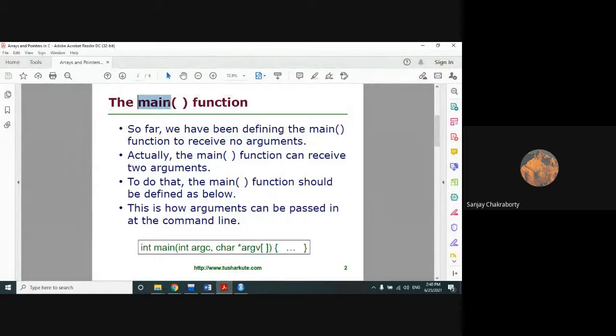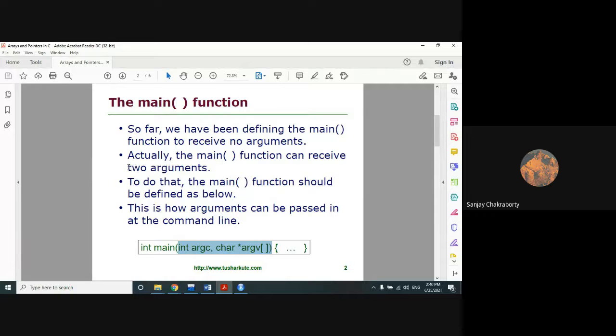Now what are command line inputs? Command line inputs are actually given within the main function. Till now, whatever main function we have declared or defined, we don't pass any argument within it, but that is not the whole story. The main function also contains a set of arguments, and those arguments are called command line arguments.